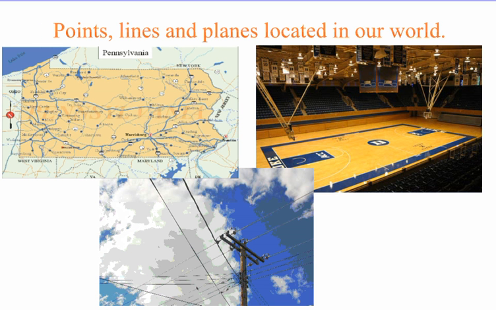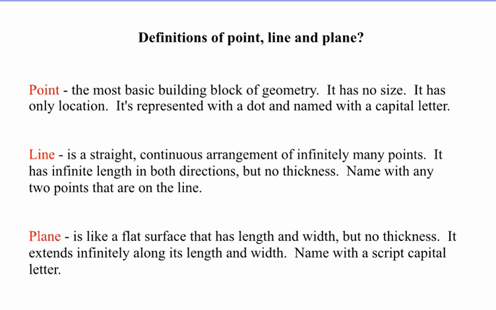Taking a look back at these representations, of course the cities in Pennsylvania have a size. Of course the electrical lines don't go on forever. And of course the basketball court also has boundaries. So the definitions we see here are more explanations of what these things are represented as and how we name them.